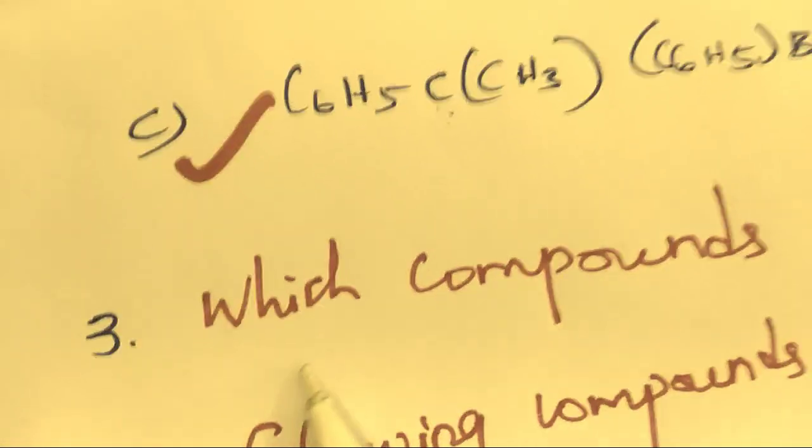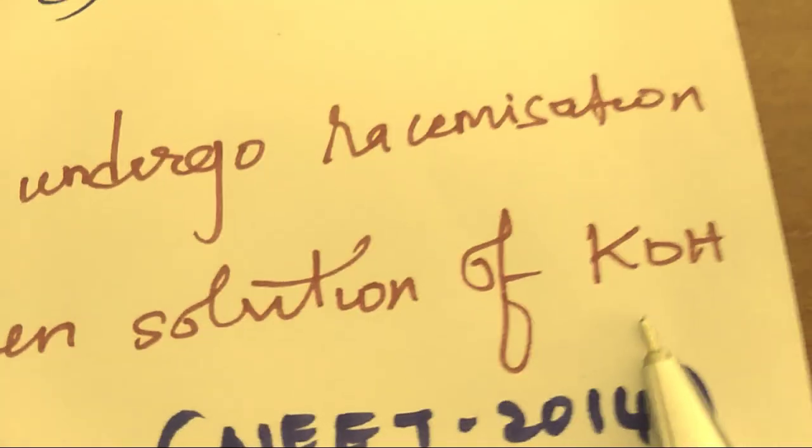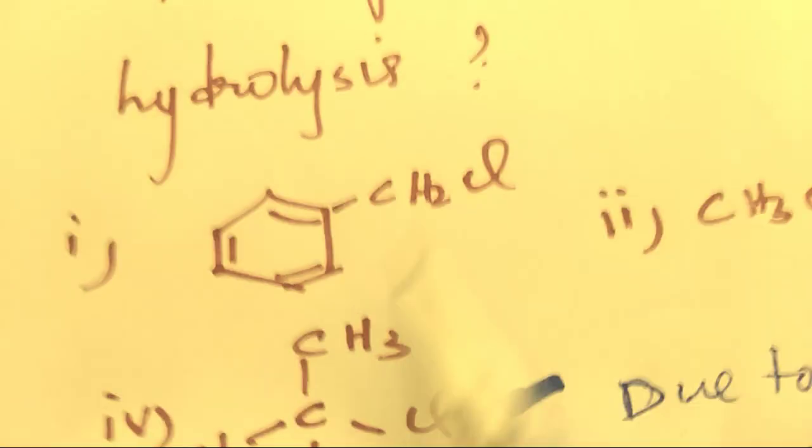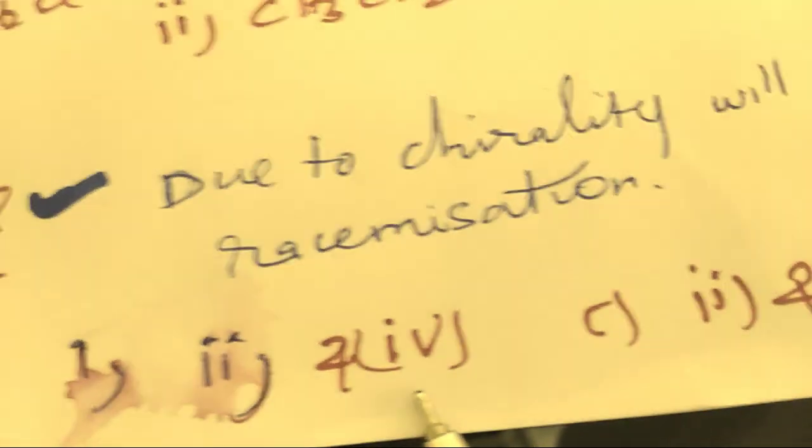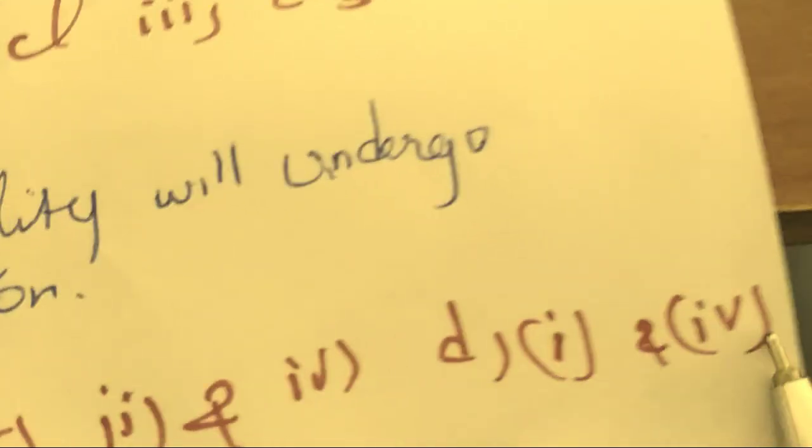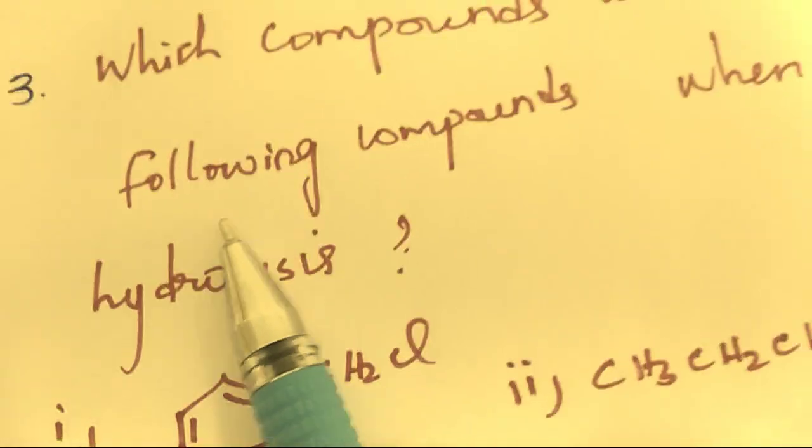Next one is the third question. Which compounds will undergo racemization? The following compounds undergo hydrolysis with a solution of KOH, that is potassium hydroxide. Four options are given. This is the A option, this is the B option, this is the C option, this is the D option. Due to chirality, it will undergo racemization.